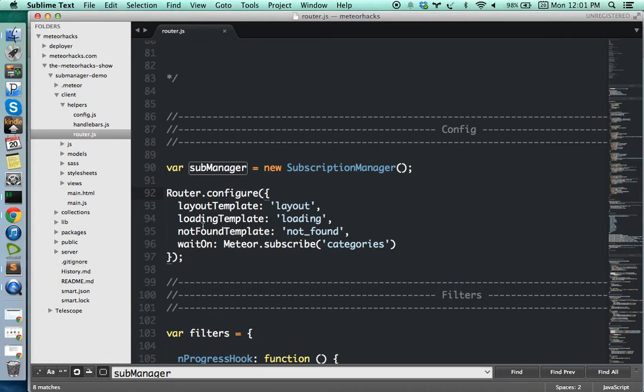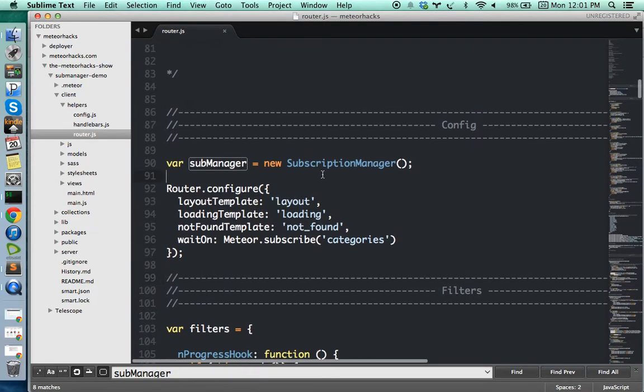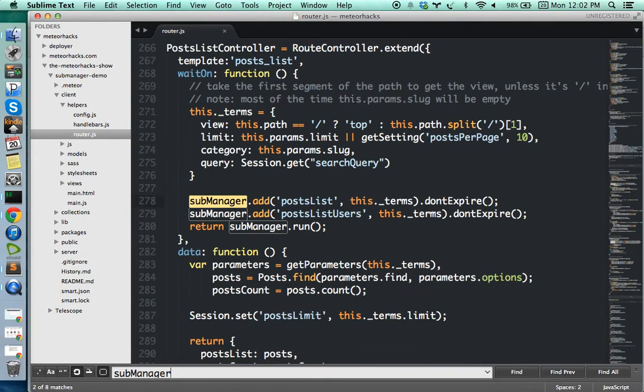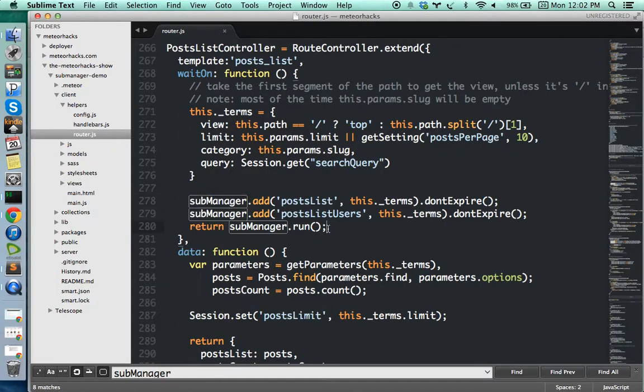Okay, I'll open this one today. I'm having the router.js for this project. First you need to create a subscription manager object. I named it subManager. Then let's see how I use this on the top page, this page. You need to add a subscription to the subscription manager rather than using Meteor.subscribe, with all the parameters you are normally sending to the subscription.